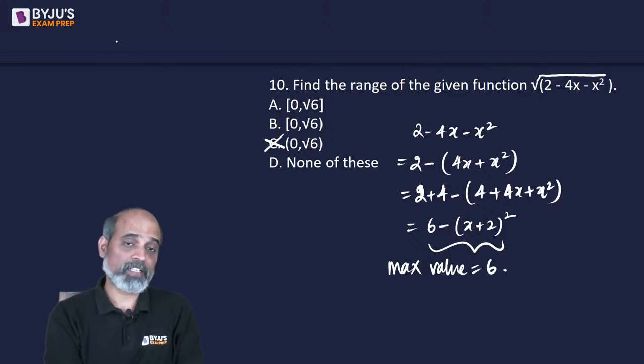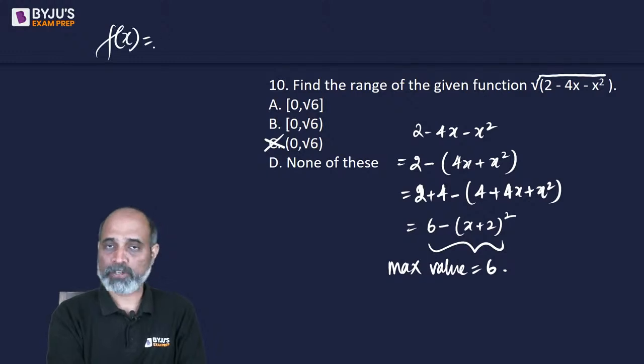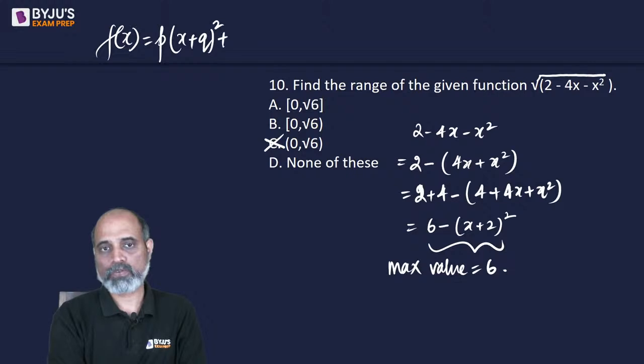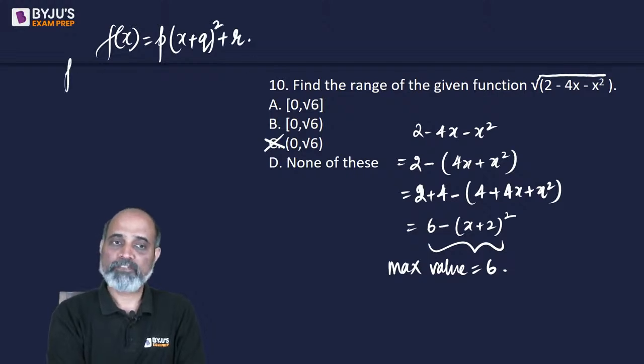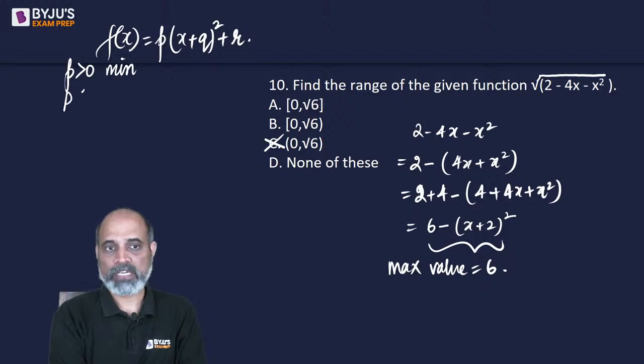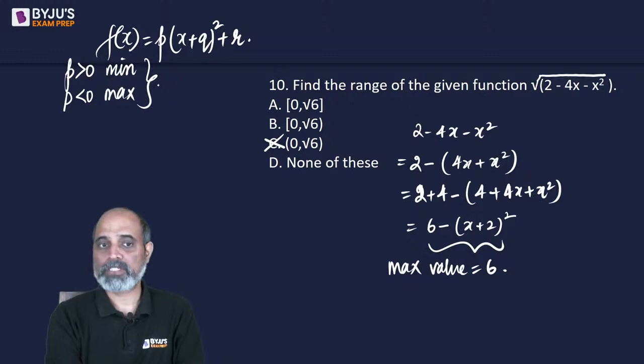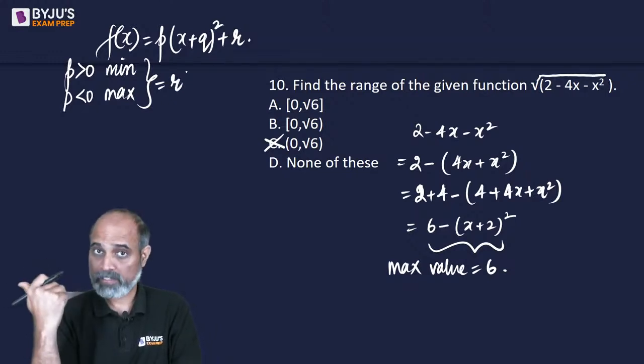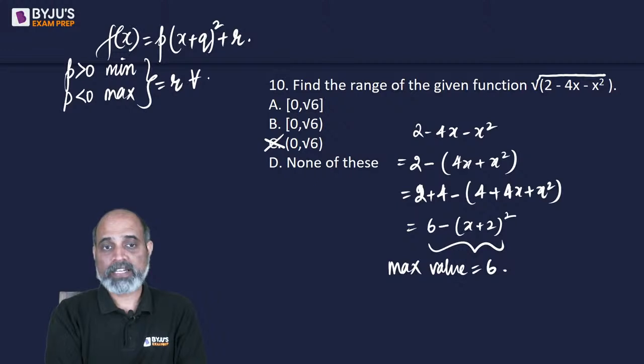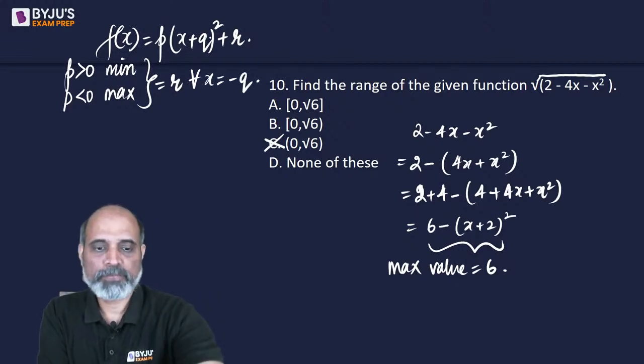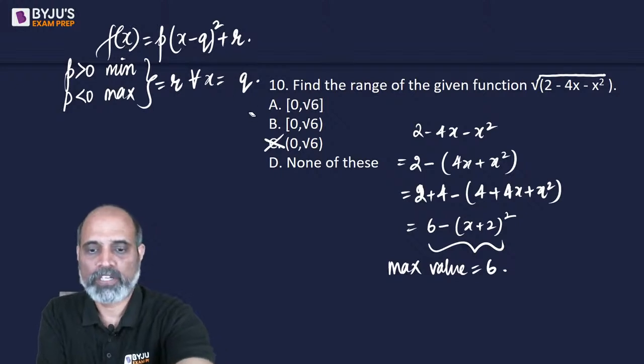For you to understand this, if ever you come across a quadratic which is of the form p times x plus q whole square plus r, then if p is positive, you get a minimum value. If p is negative, you get a maximum value. What is that minimum or maximum value? It's the number written outside. And when does it happen? When x is minus q. Or you can take the minus to this side and write q there. Same thing.